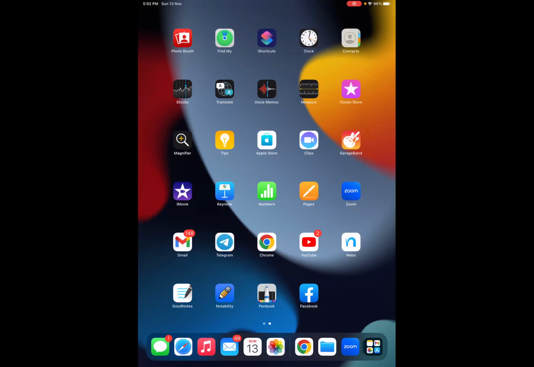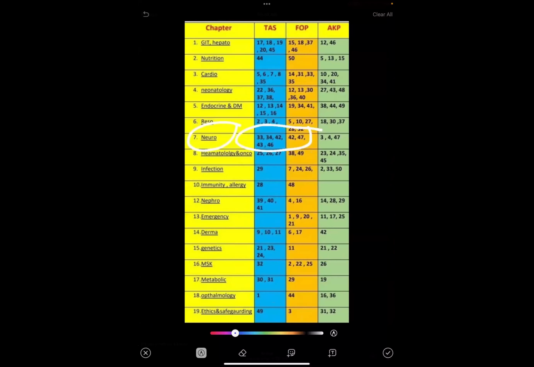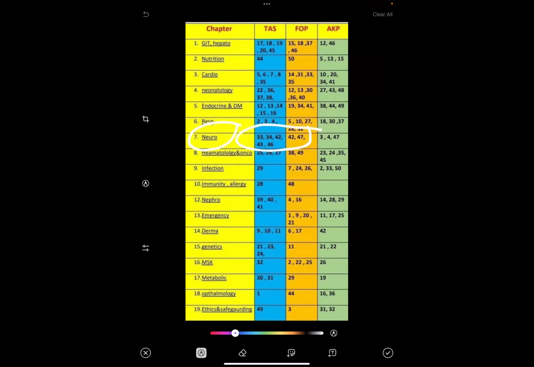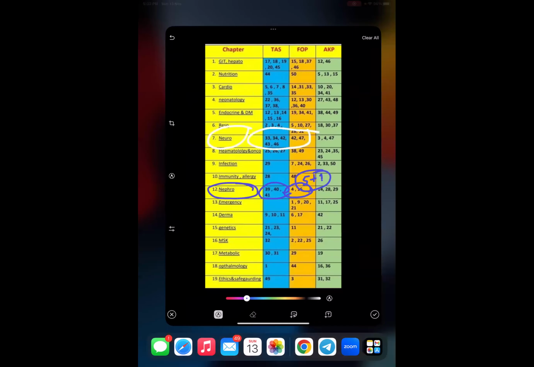Great. So see, this is our note. This is the chart we are going to follow. So we have nephrology. Here we have nephrology, and from the STARS book we have 39, 40, 41. And for FOP, we have case number 4 and 16. So let us move into FOP first. In total, we'll have 5 cases plus 1 extra case from neonatology. Okay, so let us start from cases of FOP.